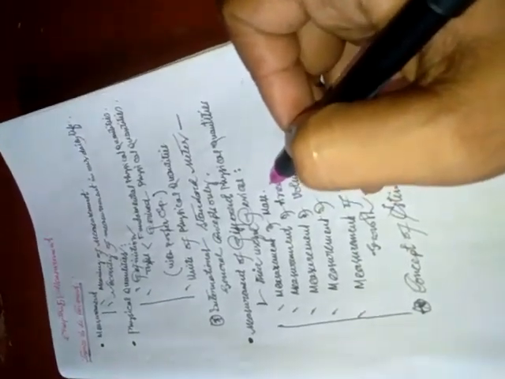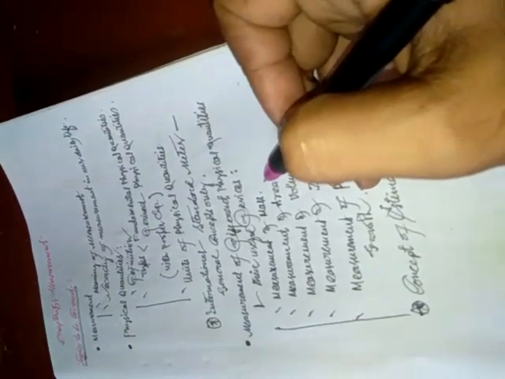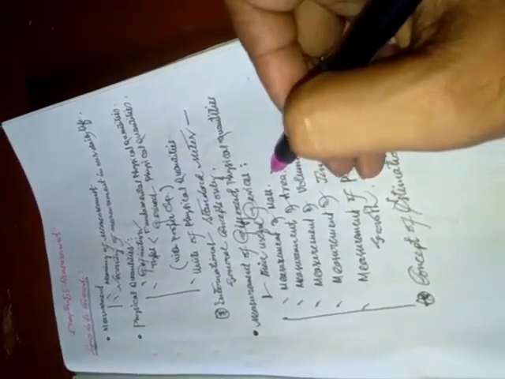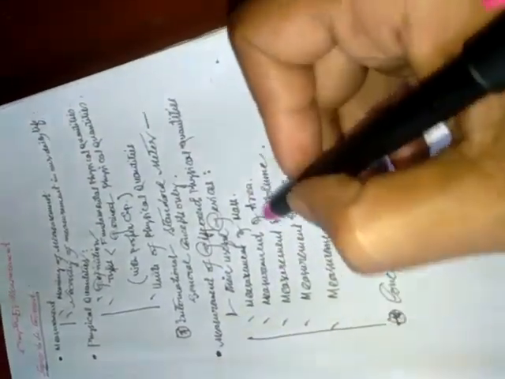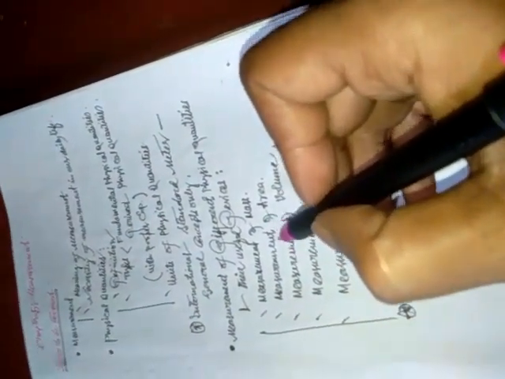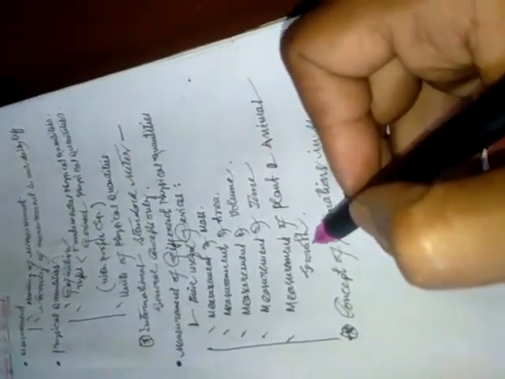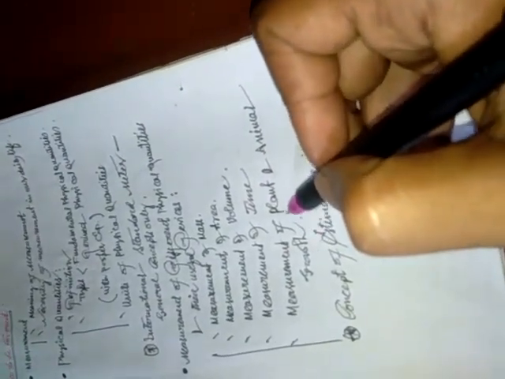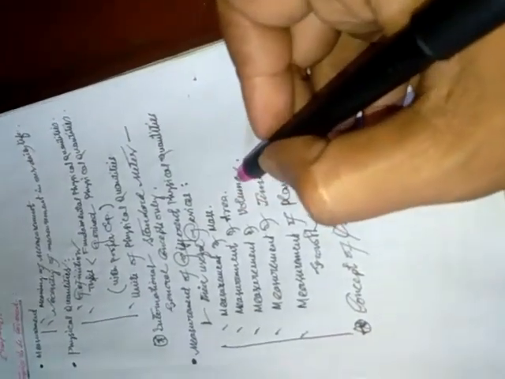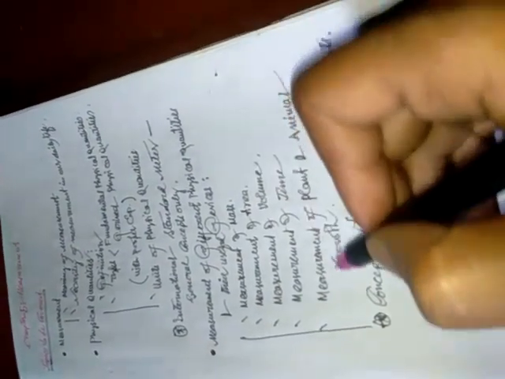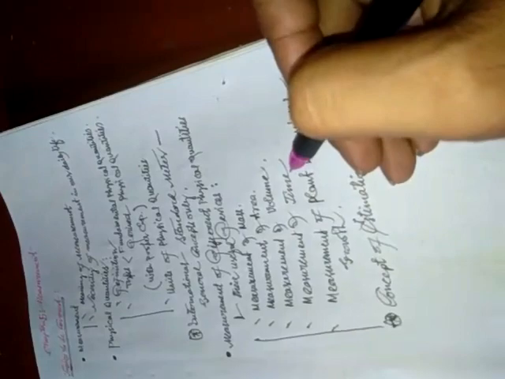Whereas in order to measure the weight, we have to take the help of the spring balance. Similarly, measurement of area, volume, time, and plant and animal growth. So not only the physical quantities of different matter can be measured, but also plant and animal growth, both by using devices.